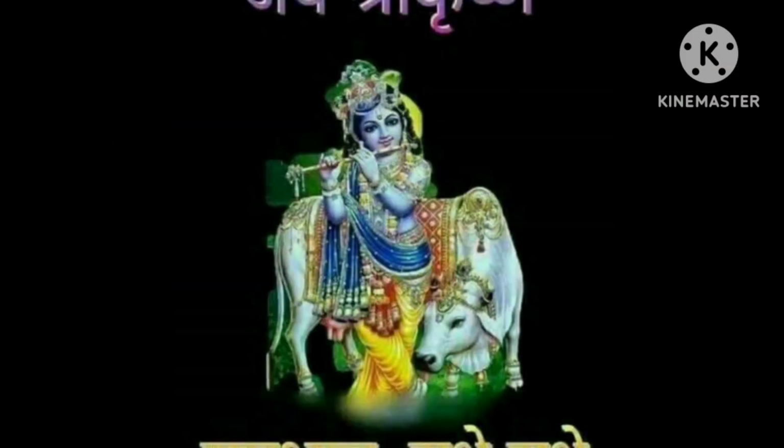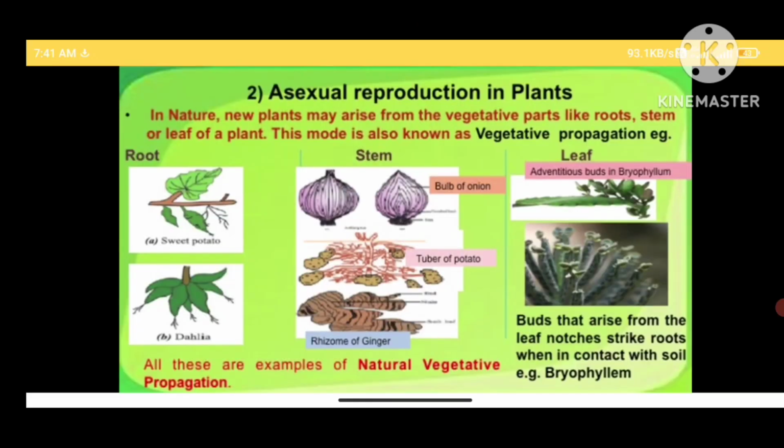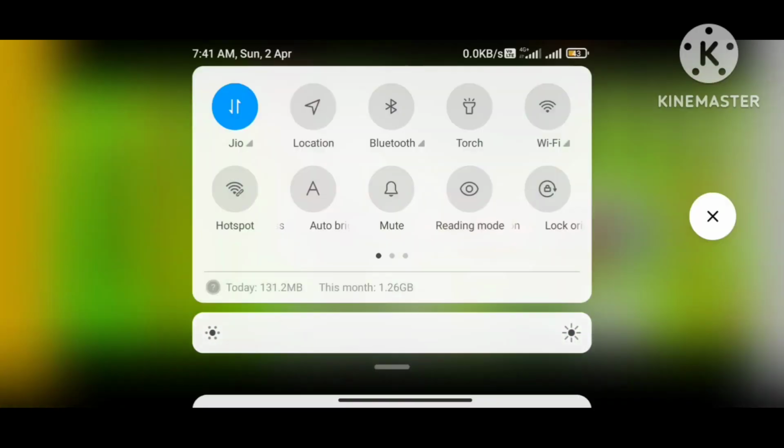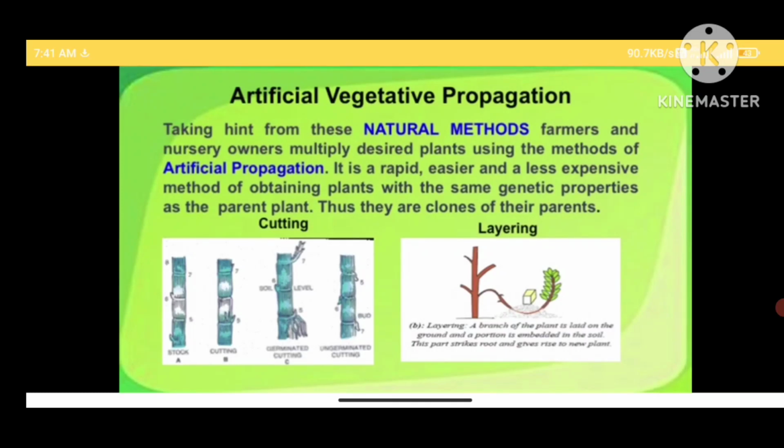which when in contact with the soil grow into new plants. These natural methods have been used by the farmers and nursery growers to multiply a desired plant, and we call it artificial propagation. It is a rapid and less expensive method, and yet the new plants retain all the properties of the parent plant. They are thus an easier way of getting similar type of plants at a faster rate.